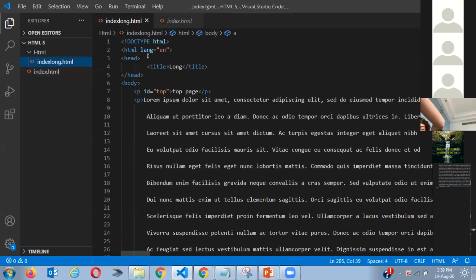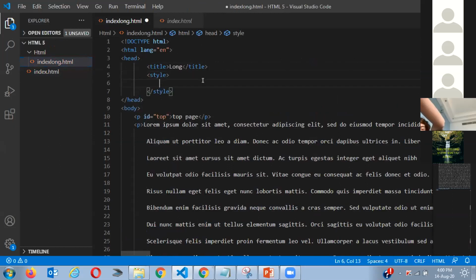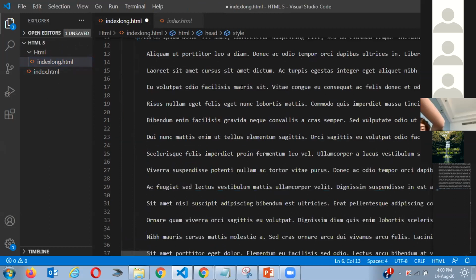So how do we do that? Whenever you're making a tag for a style, you never make it inside the body. You always make it inside the head. So I'm going to write here style. This is like CSS, but I'm opening it over here.